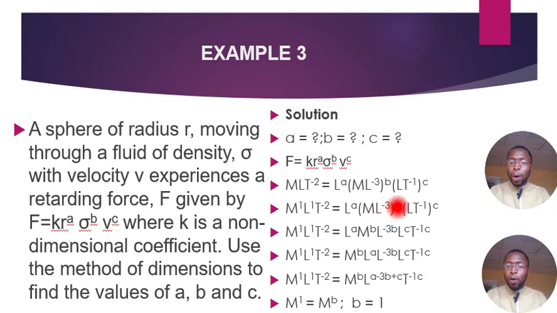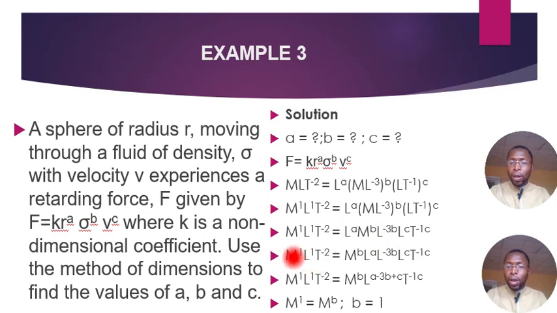So by the time we introduce the power of b, we have M with the power b, we see it here, and L to the power minus 3b. And when we expand what is in this other bracket, we have L to the power c and T to the power minus 1c. Still going forward, so M to the power 1, L to the power 1, T to the power minus 2 equals. Now we're going to arrange these the way it is on the left.